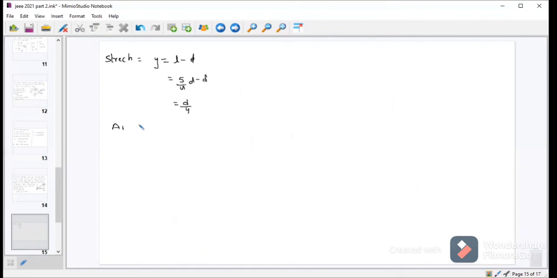Now AB equal to H equal to L sin 37 degrees, that is L is 5 by 4 d into sin 37, which is 3 by 5. These two will get cancelled. We will get 3d by 4.